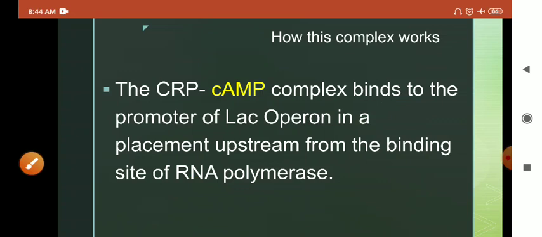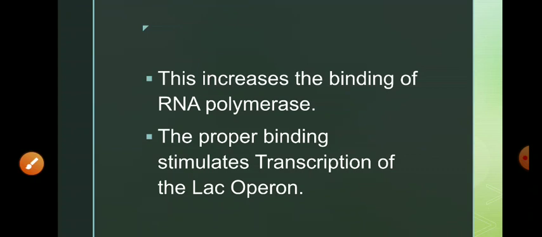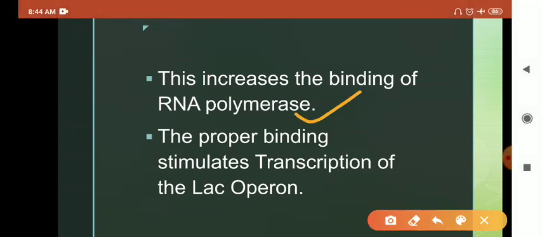The polymerase is present downstream, and this complex is present upstream of the promoter. We will see how this increases the binding of RNA polymerase, and as the polymerase binds properly, it stimulates the transcription of the lac operon. So this is how this complex of CRP and cyclic AMP helps in the transcription of the lac operon overall.